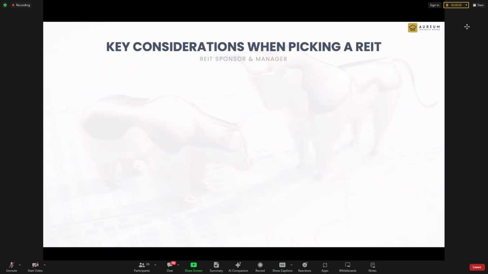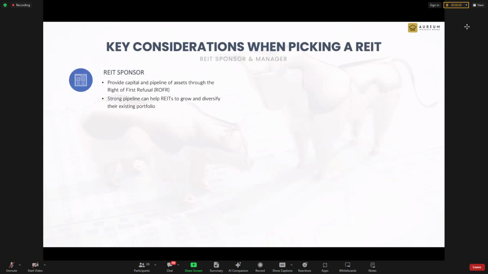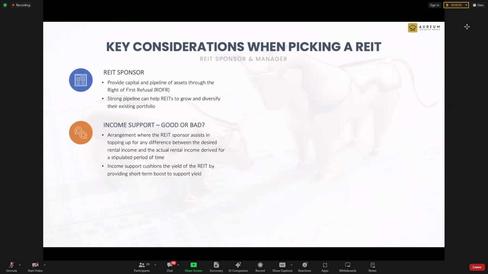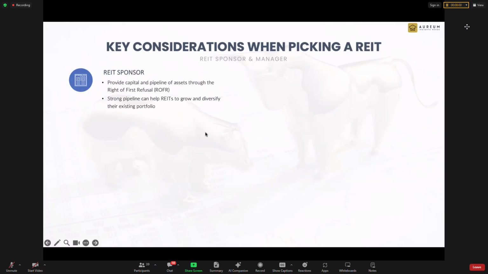Okay. And the next one, very important, is the sponsor and the manager. So we need to look for a sponsor that has very good alignment with the REIT and with the unit holders. You don't want a sponsor to come in to dump property, which we have seen before.